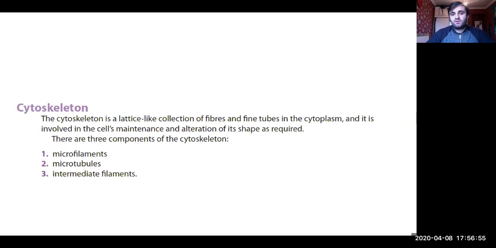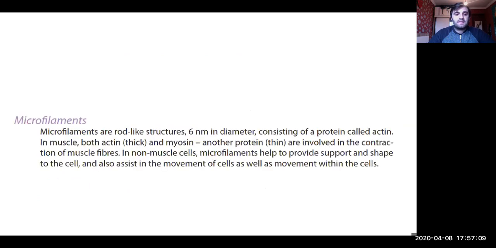Cytoskeleton. The cytoskeleton is a lattice-like collection of fibers and fine tubules in the cytoplasm, and it is involved in maintaining and altering the cell's shape as required. They are microfilaments, microtubules, and intermediate filaments. Microfilaments are rod-like structures, 6 nanometers in diameter, consisting of the protein called actin. Both actin and myosin are found.